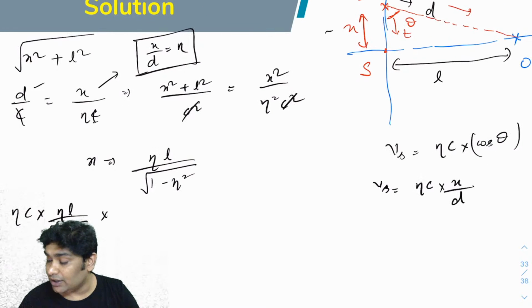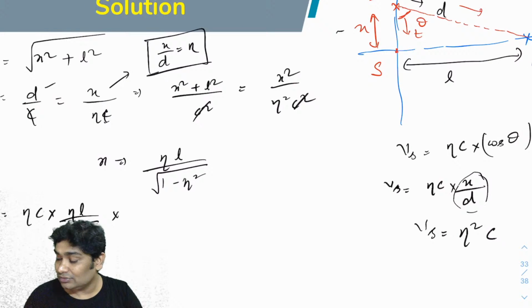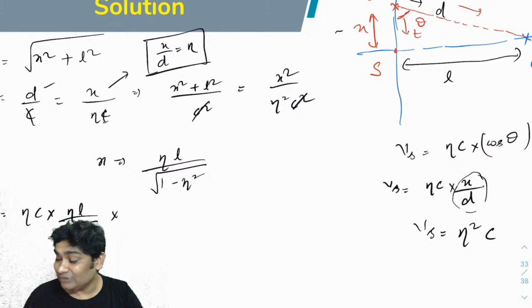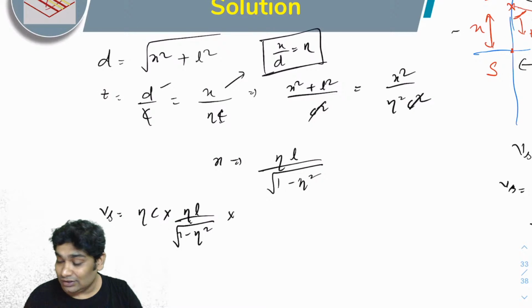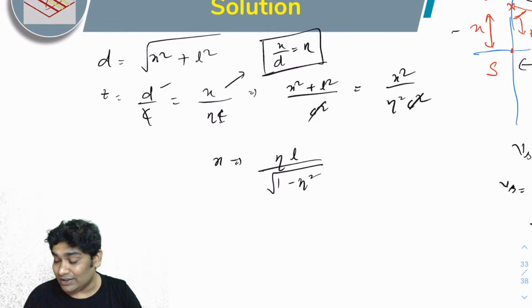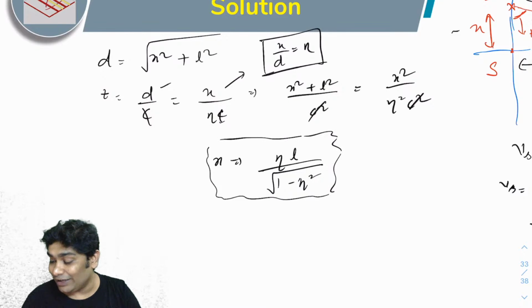X over d is cos theta, so I can substitute this beta. So Vs would be beta squared c. All right, so that was easy. I did not even need to calculate d. I could have done without calculating this.